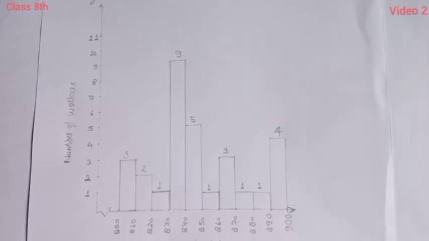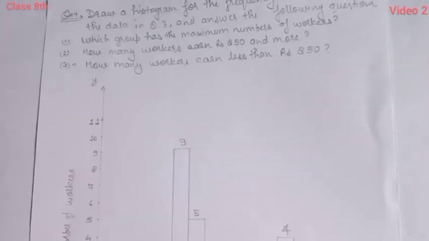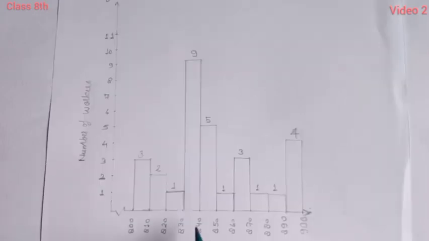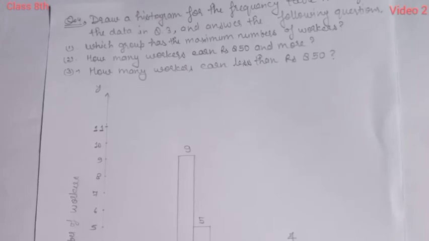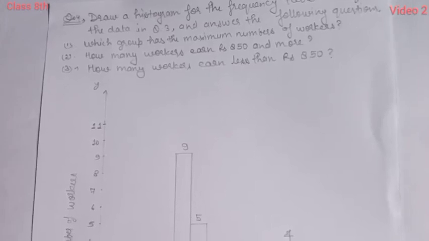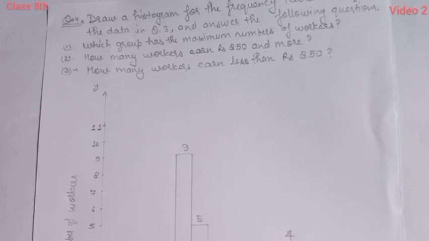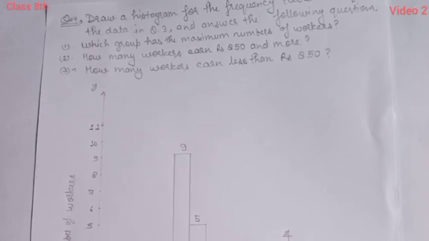Okay, now we'll answer the following questions. Question number 1, which group has the maximum number of workers? Students, you can observe the histogram. You can see where the height is maximum, that is 9. So the group 830 to 840 has the maximum number of workers. Now let's see question number 2. How many workers earn rupees 850 and more?